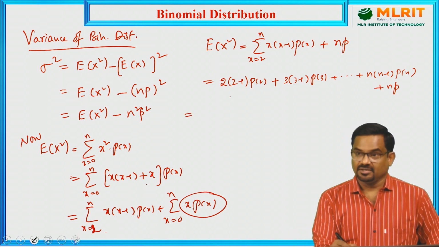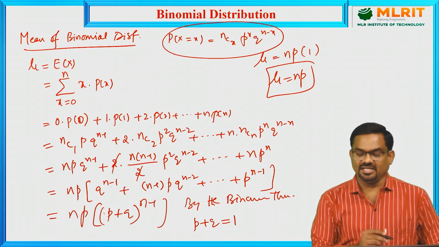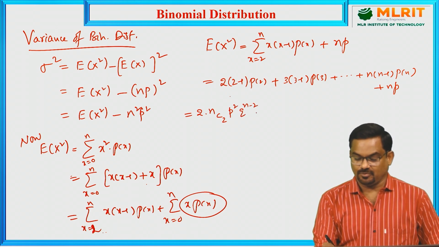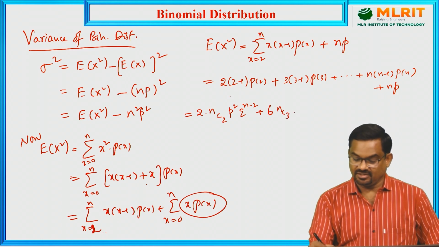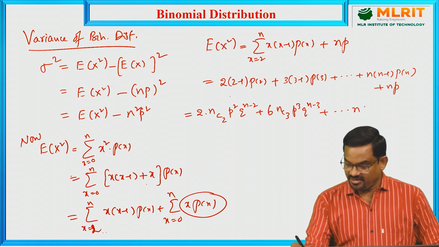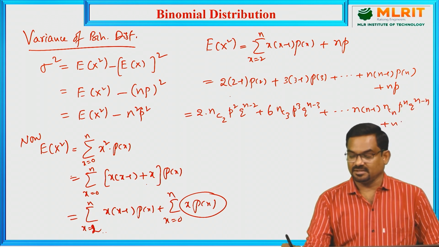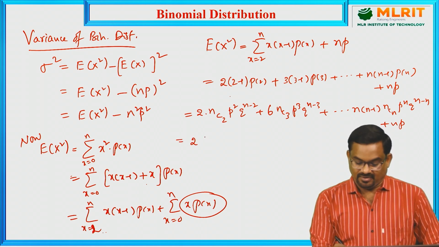So this becomes 2 into p of 2. What is the formula in binomial distribution? nCx p power x q power n minus x. So let us use that. nC2 p square q power n minus 2. Then 3 into 2, 6, so the 6 into nC3 p cube q power n minus 3 and so on. And here n into (n minus 1) into p of n, nCn p power n q power n minus n, plus np. So after simplifying this, we will get 2 into nC2.